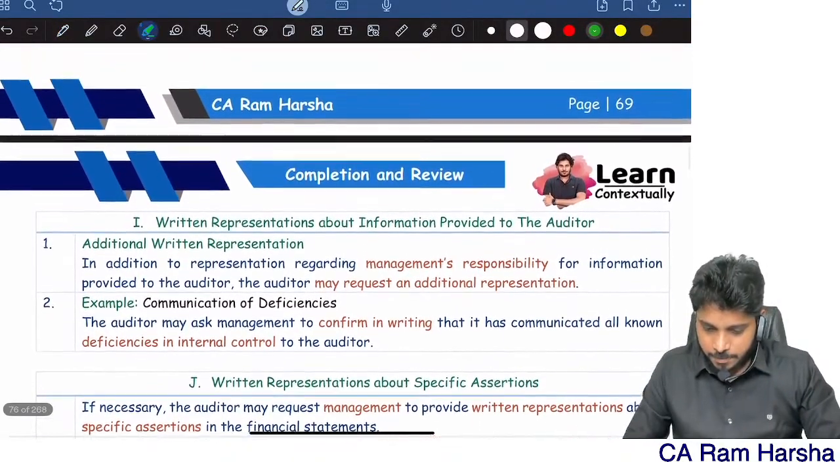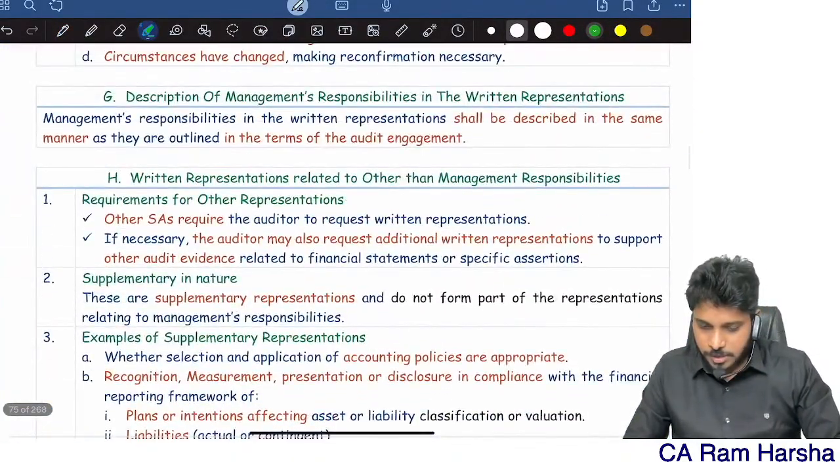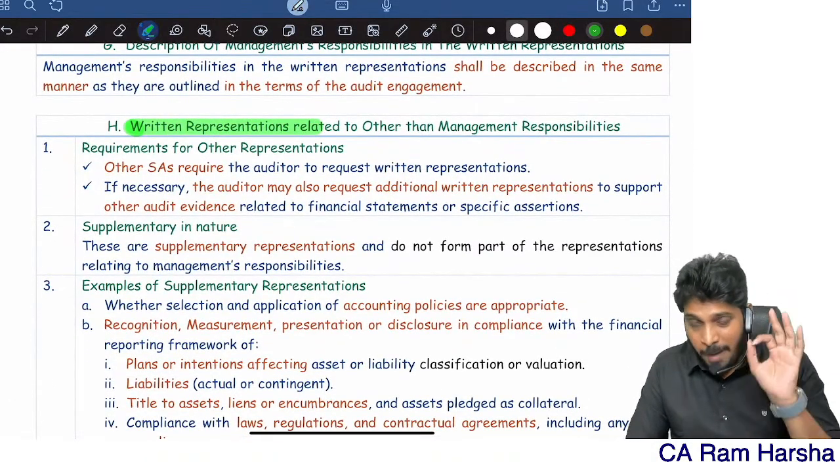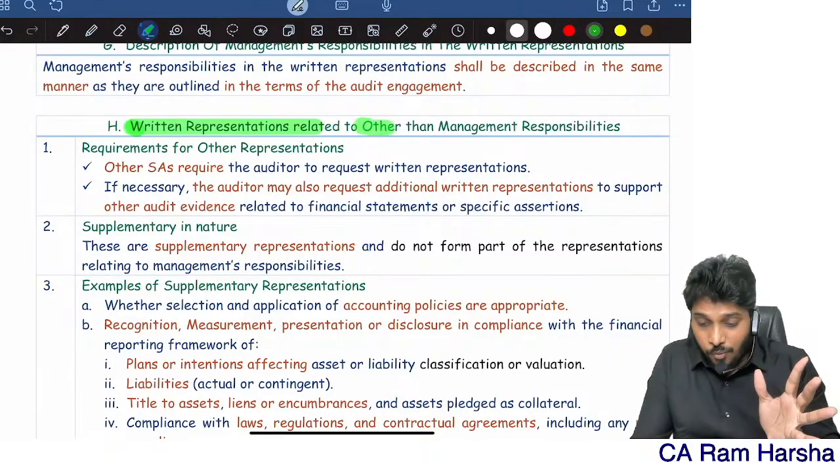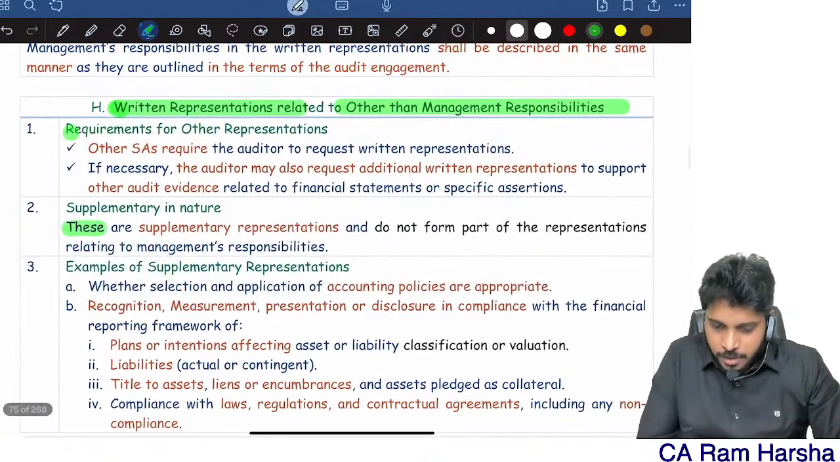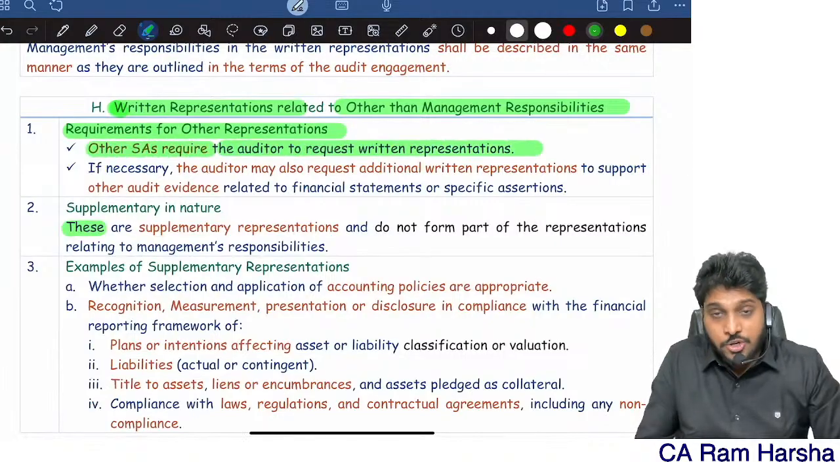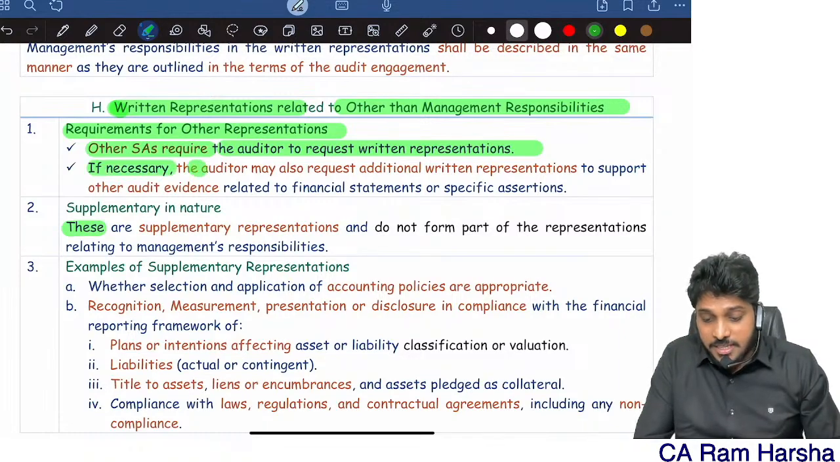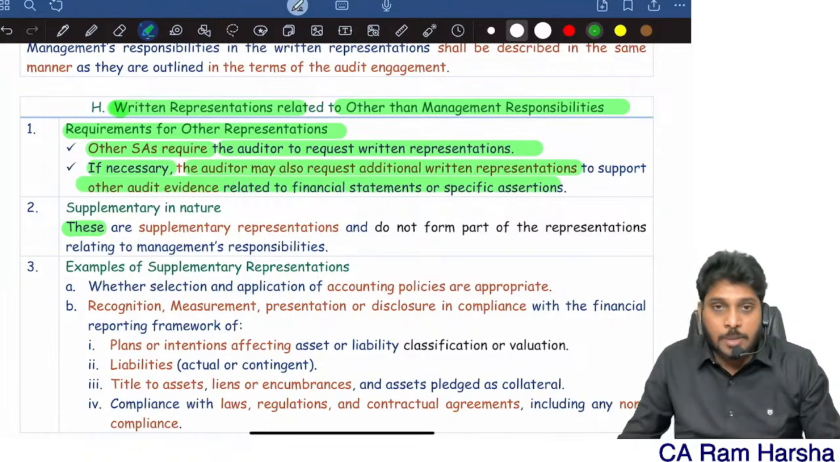Further, written representations are 2 types broadly: management responsibilities and others. What is other representation? Other standards require the auditor to request. Like other representation means as per some other standard I may require, or if necessary the auditor may request additional representation to support other matters.